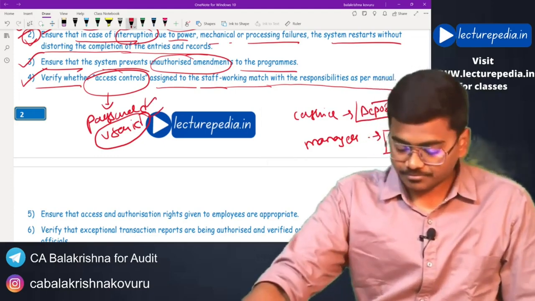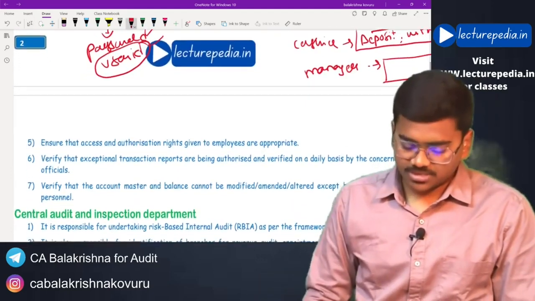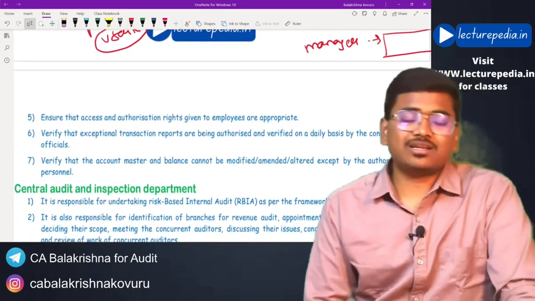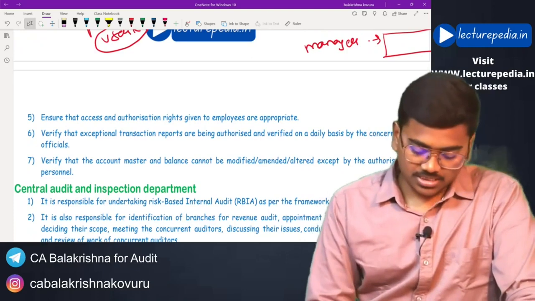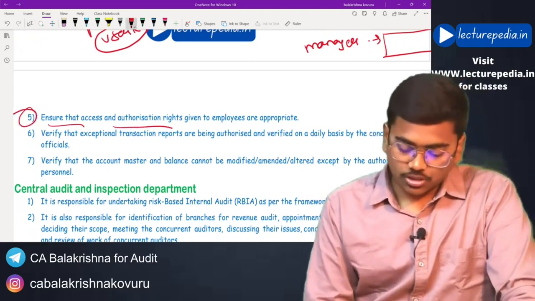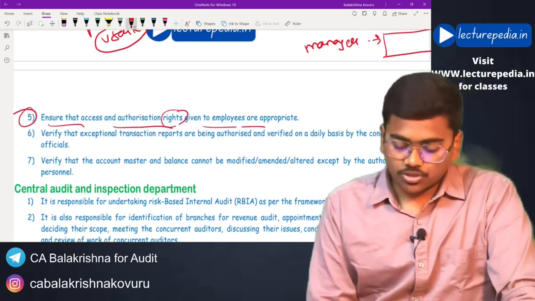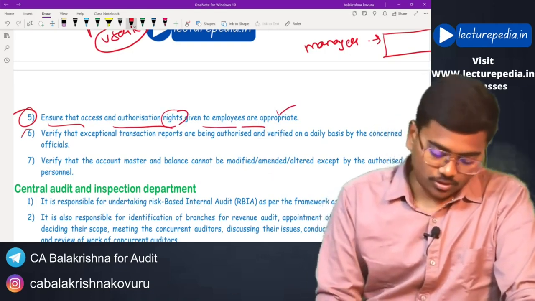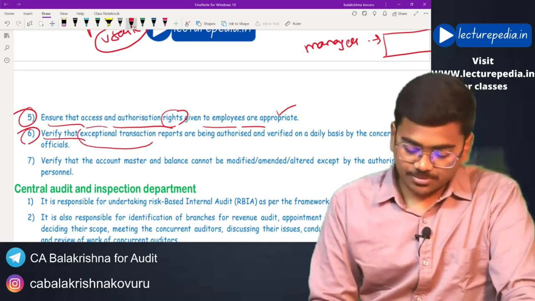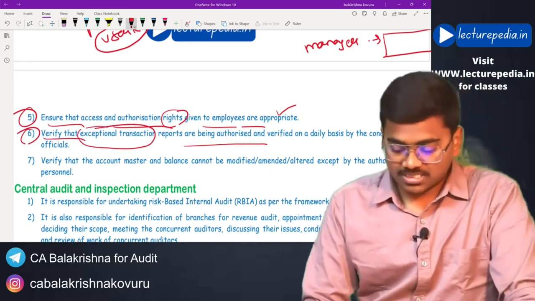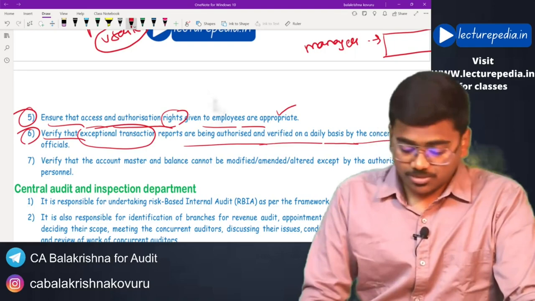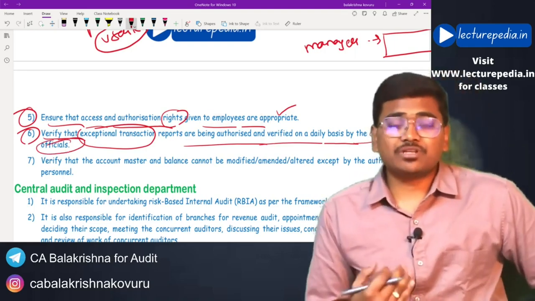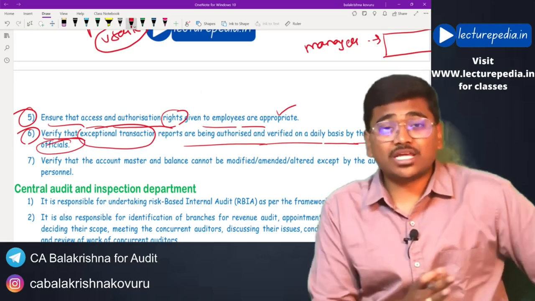Next, that is one of the controls. User ID and password is one of the controls which will come under access controls. Next, ensure that access and authorization rights given to employees are appropriate. The same example that I have discussed, you can take here also. Next, verify that exceptional transaction reports are being authorized and verified on a daily basis by the concerned officials. I have told you now, the exception reports will be generated by the banking systems on a daily basis.